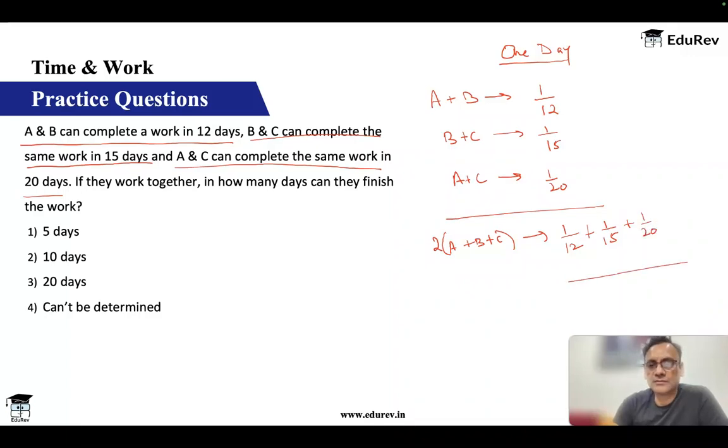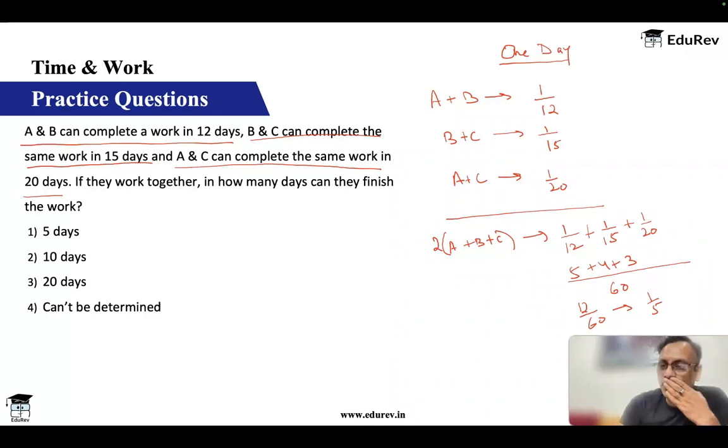12, 15, 20, the LCM is going to be 60. So it is 5 plus 4 plus 3. 5 plus 4 is 9, 9 plus 3 is 12. 12 by 60, which is going to be 1 by 5.